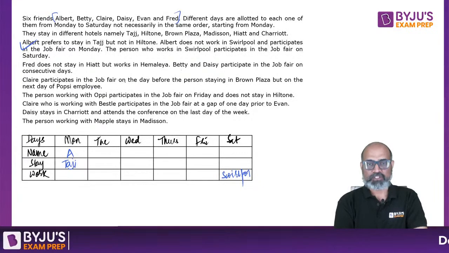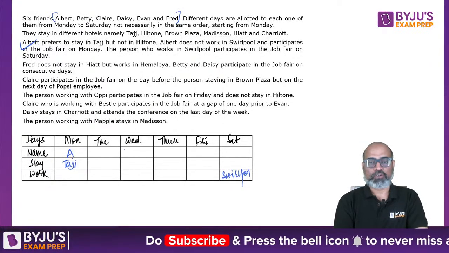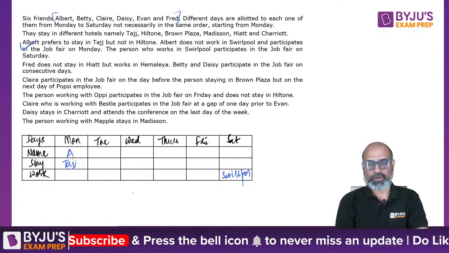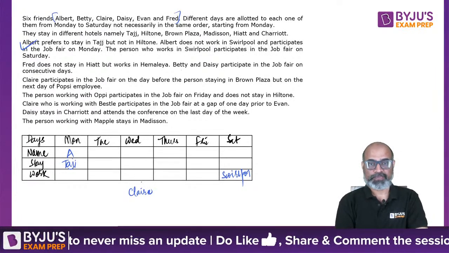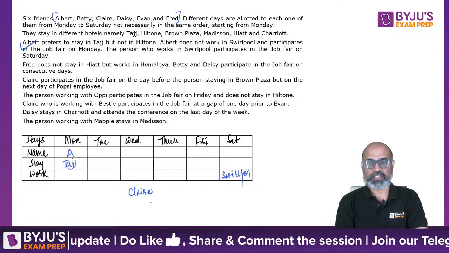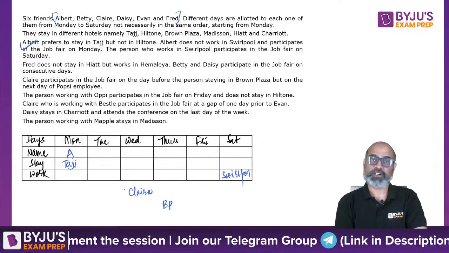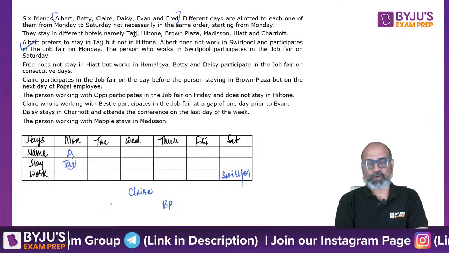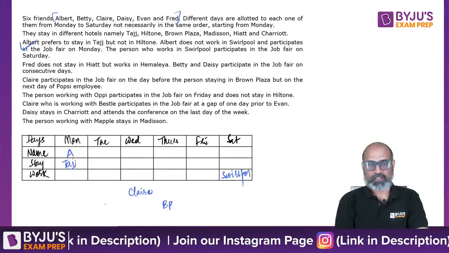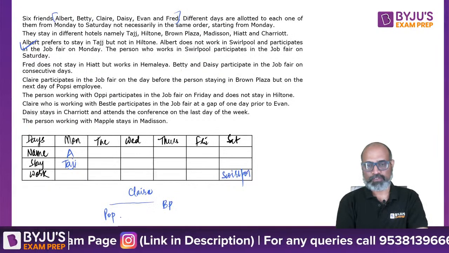Claire participates in the job fair on the day before the person staying in Brown Plaza, but on the next day of Pepsi employee. So for Claire, what we know is that wherever Claire is going to be, she participates in the job fair on the day before the person staying in Brown Plaza. So Claire should be the day before the person who is staying in Brown Plaza. And the next day of the Pepsi employee. So this is what we need to fill.